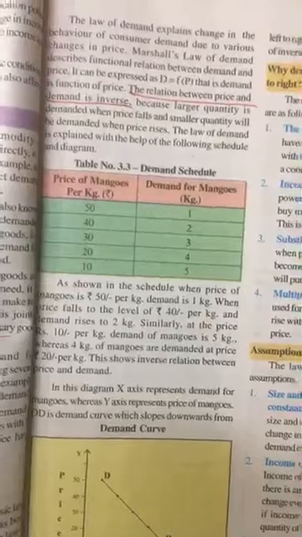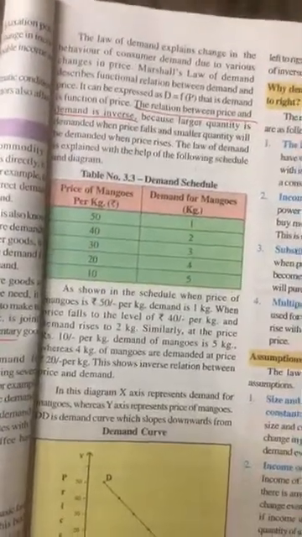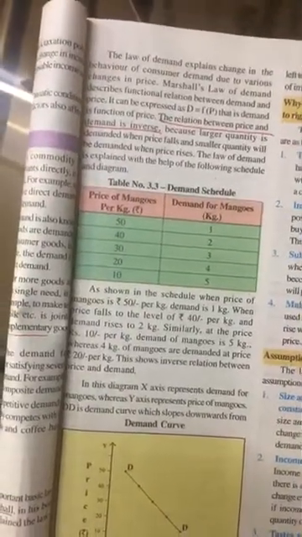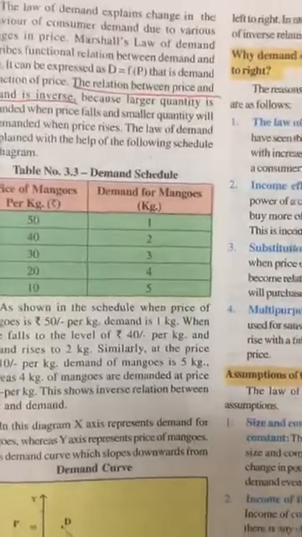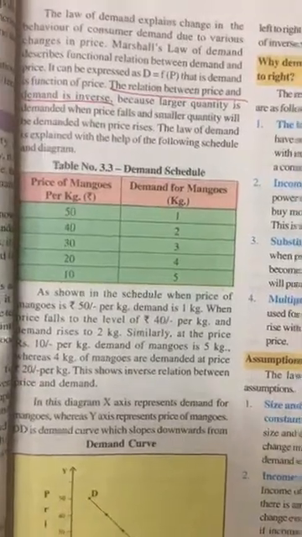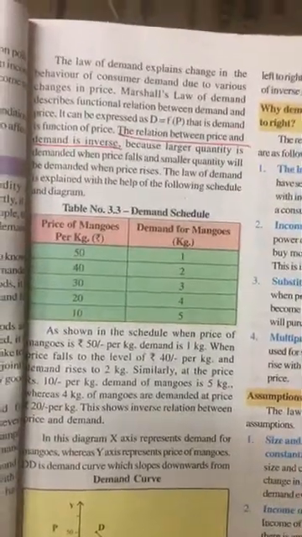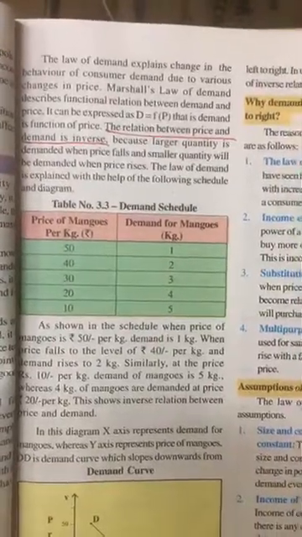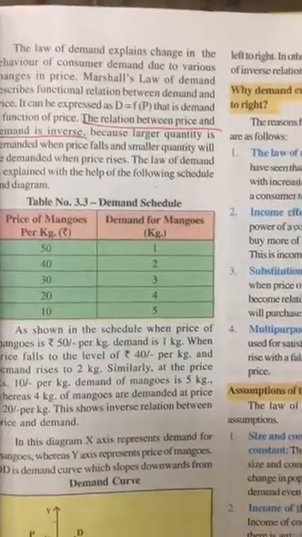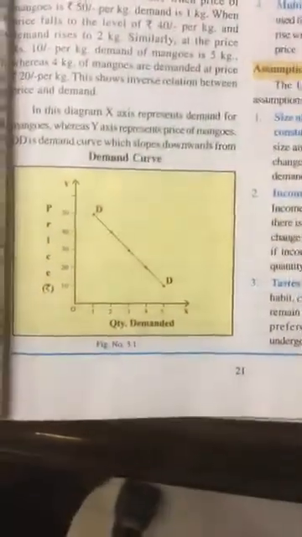There is an inverse relationship between price and quantity demanded by the consumer. Now, this is the second part of your explanation. The table which is shown is to be presented, and a graphical presentation of this demand schedule is to be explained in your answer, and the demand curve is here.